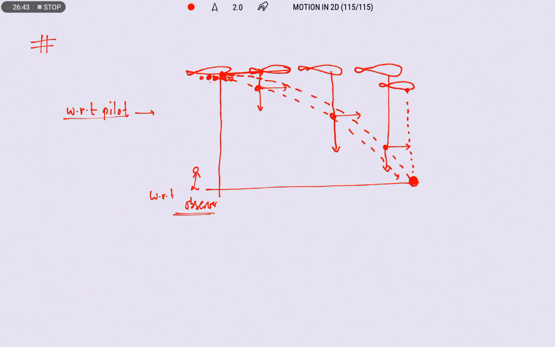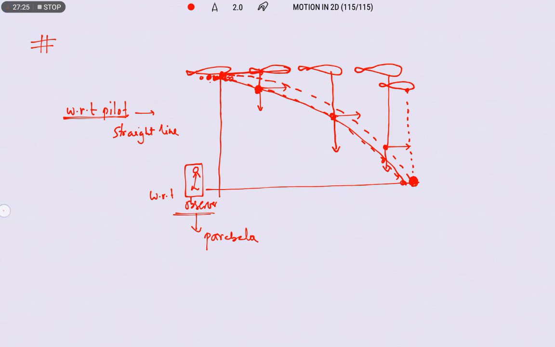That's why with respect to the pilot, the trajectory of the food packet, projectile or bomb will be a straight line. And with respect to the observer on the ground, the trajectory of the bomb is a parabola. If you observe the trajectory, it will be like this, and it reaches the ground here. So with respect to the observer, the trajectory is a parabola.